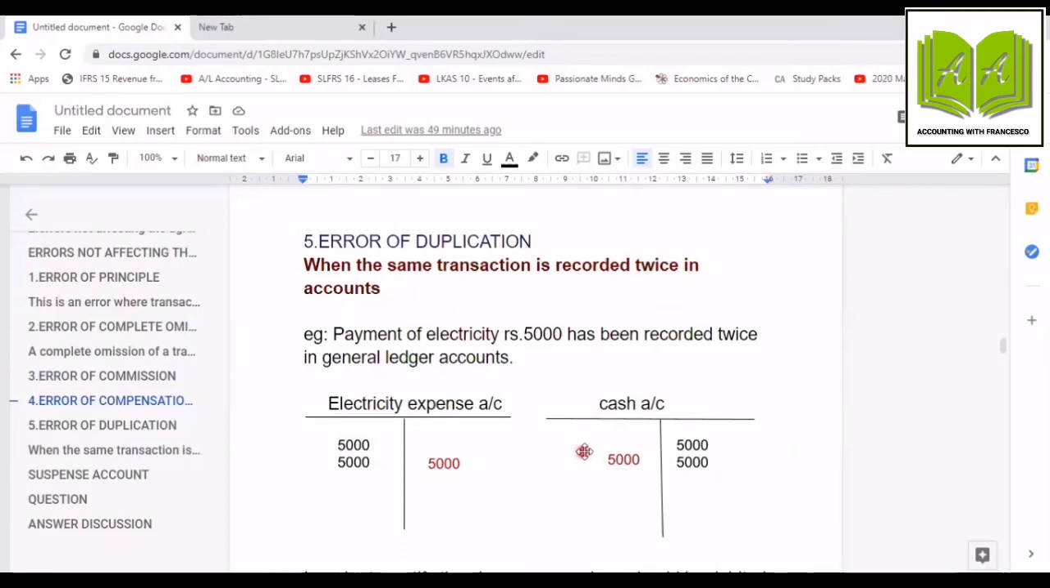So how to write the journal entry? Cash account debit 5,000, electricity expense credit 5,000. Narration: being rectified payment of electricity rupees 5,000 recorded twice in general ledger accounts. Or else simply, being rectified error of duplication.